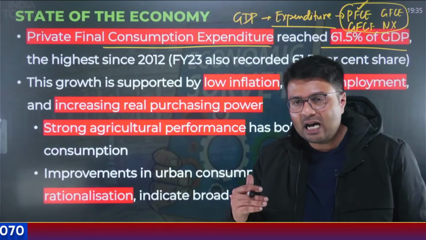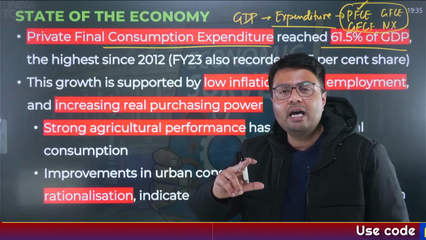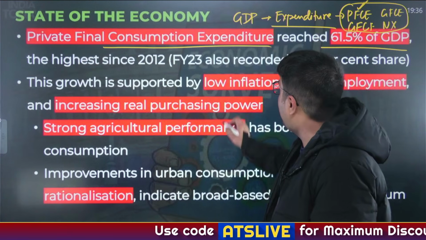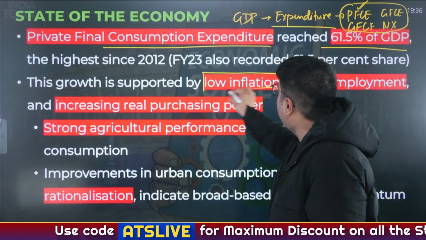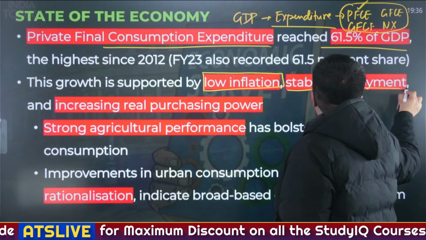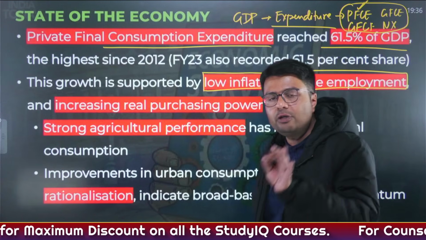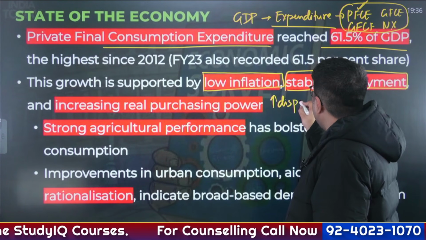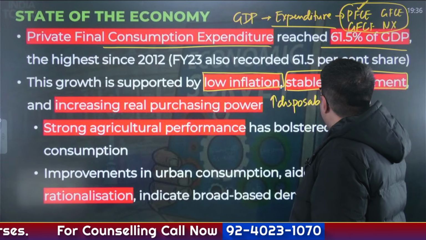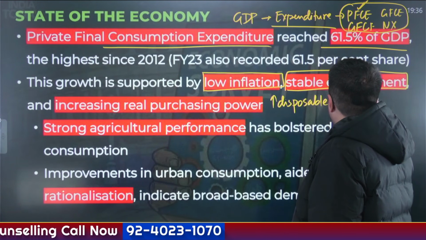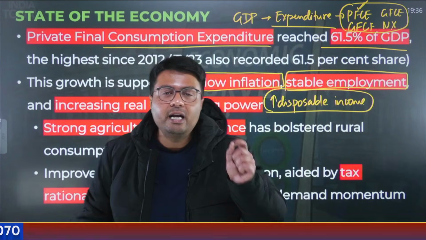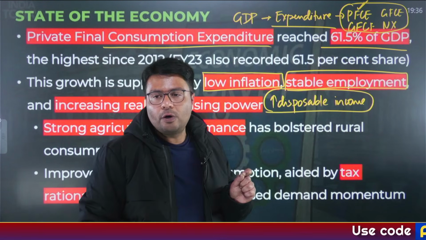Why? India's GDP is driven by the consumption expenditure by the households. And this is supported by presently low levels of inflation and stable employment. What happens due to low inflation and stable employment? The disposable income of the household increases. And when disposable income of the household increases, this automatically leads to more spending by households on goods and services.